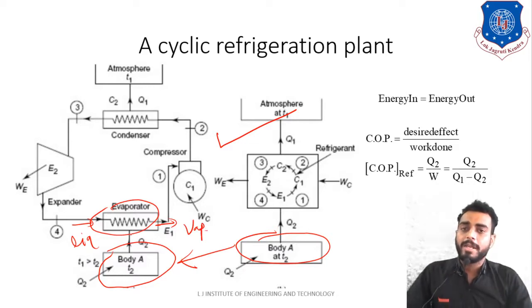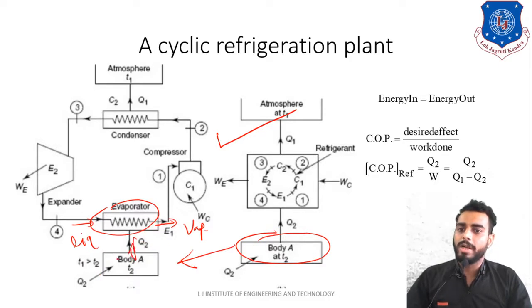In order to convert this liquid into vapor, the evaporator has to absorb some heat. So this evaporator is absorbing the heat from this body.